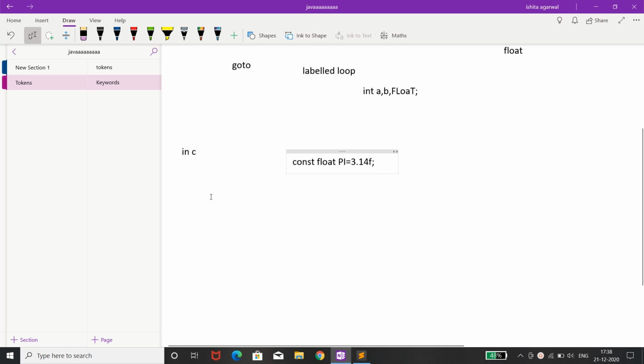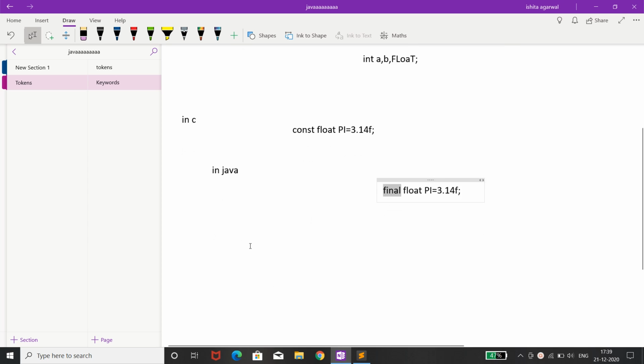If we try to change this value in our program, we'll get an error. Now if we talk about Java, we use the final keyword, and the syntax is similar: final, then the data type, then the variable name. Taking the same example, final float pi = 3.14f; with a semicolon. The syntax is absolutely the same, the only difference is the keyword. In C we have the const keyword, and in Java we have the final keyword instead of const.